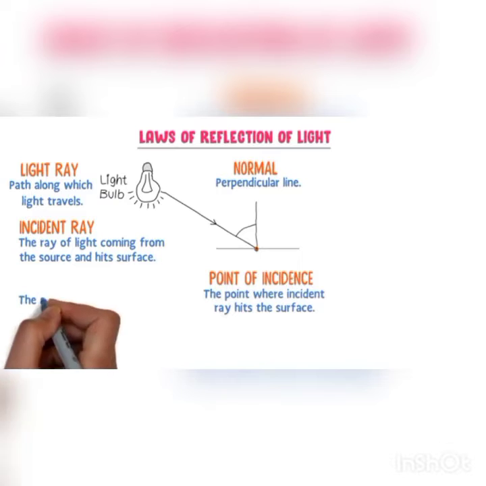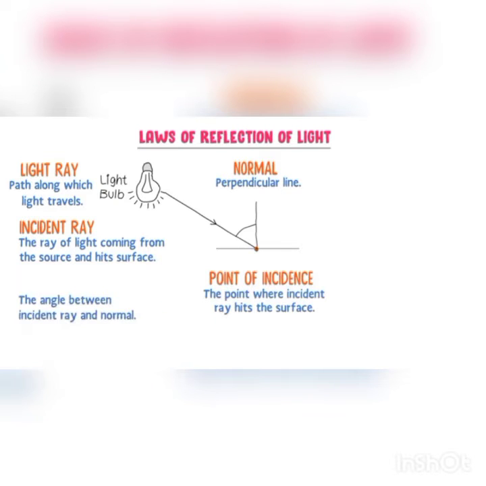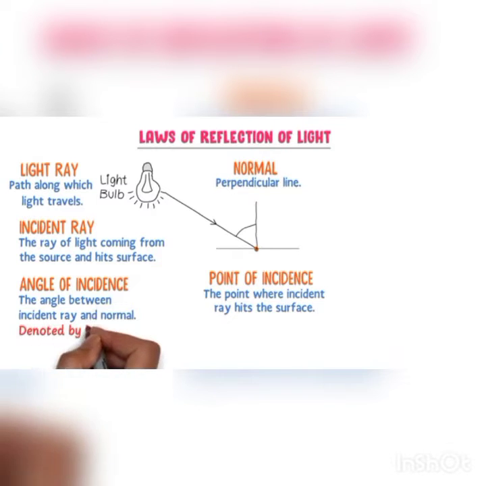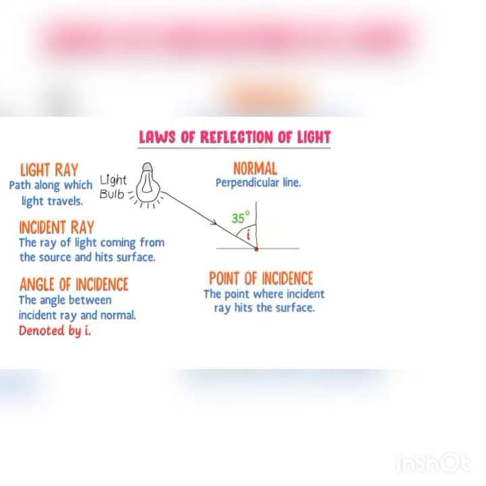The angle between this normal and the incident ray is called the angle of incidence, and it is denoted by the symbol small i. Consider the angle of incidence is 35 degrees. Then what will be the direction of the reflected ray?